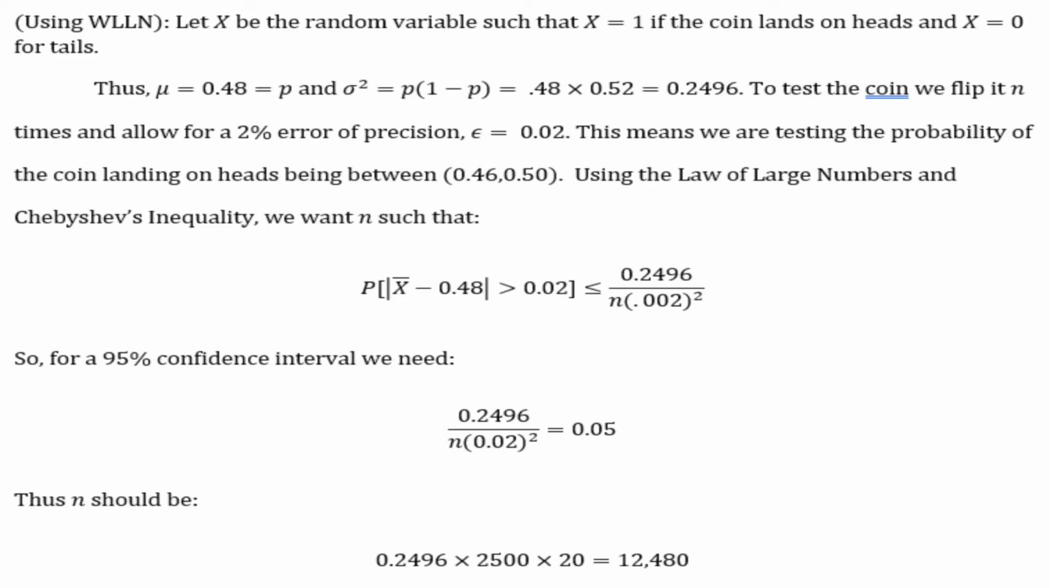But we do some simple algebra and we get 0.2496, the variance, multiplied by 20,500 multiplied by 20 is equal to 12,480. So we're going to need at least 12,480 coin flips in order to solve this problem.